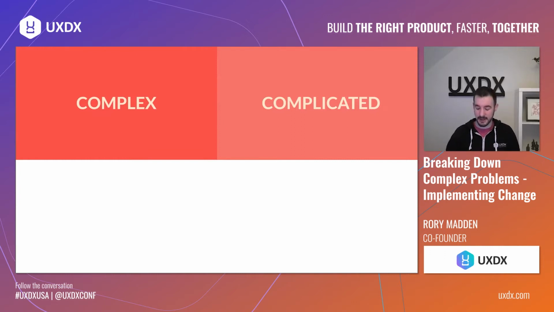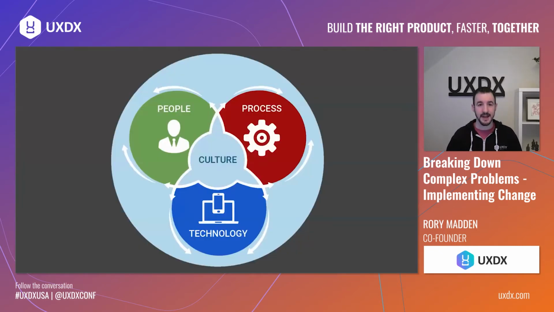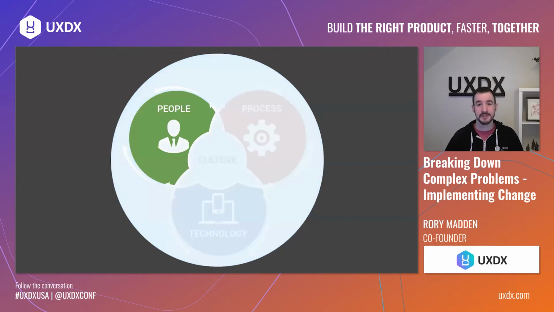So with that, I'm going to give a couple of examples to try get out of the theory and into the practice of how to do breaking down complex problems. And the three examples I'm going to talk through, one will be on people, a second on process, and a third on technology. So on the people side, I'm going to talk about customers.